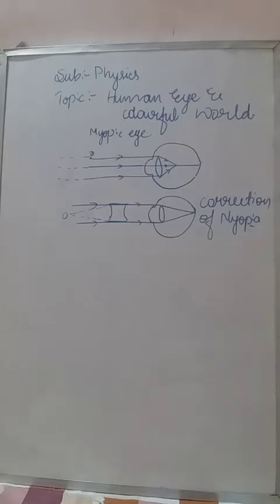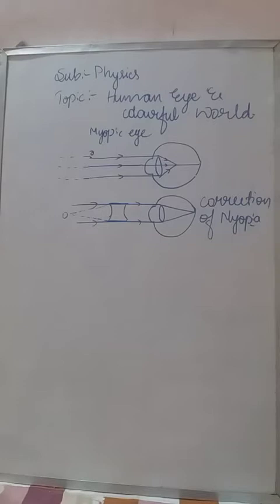And the minimum distance we can see clearly, the minimum distance at which we can hold the object, is 25 centimeter. I told you actually. Otherwise we can't see a clear image, so that's why this minimum distance of 25 centimeter is required. Below 25 centimeter, if we are holding the object, we can't see a clear image.